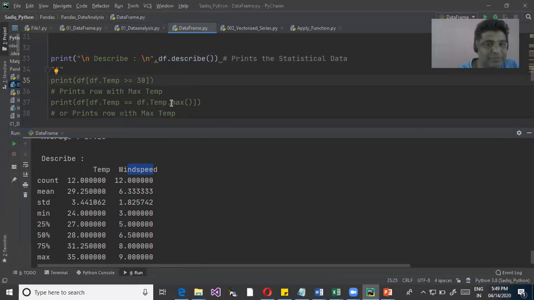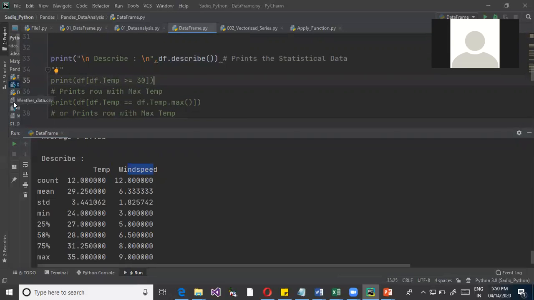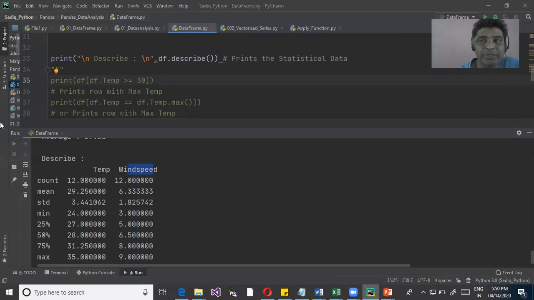In the case of series, it could even be done explicitly on character data. There, describe worked differently. It told how many counts there were, how many distinct values, and which value was repeated the most. Something like that we saw in the case of series, but here we cannot do it on character data. When I say describe, it automatically does it only on numerical data. Now in the series, we could even see a concept called subsetting.